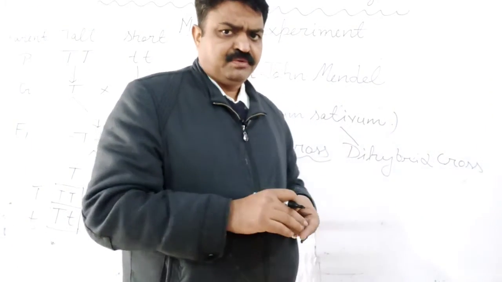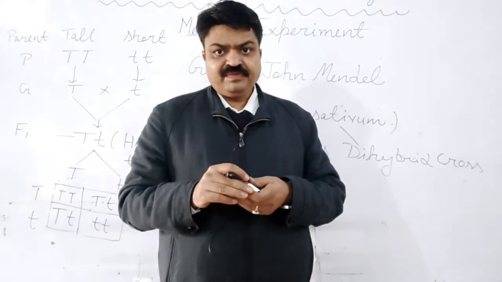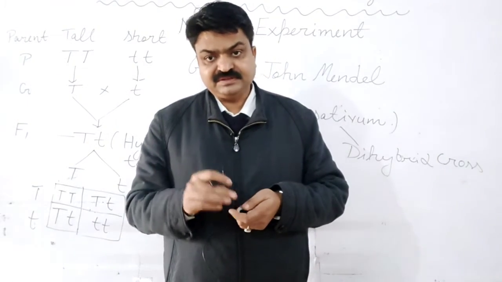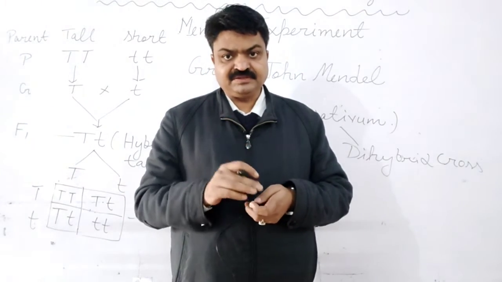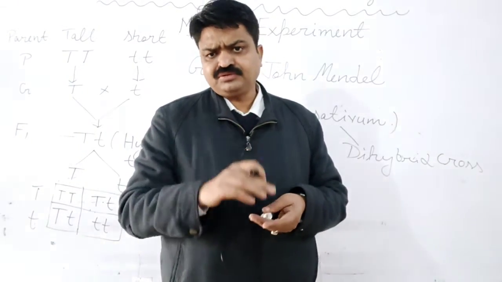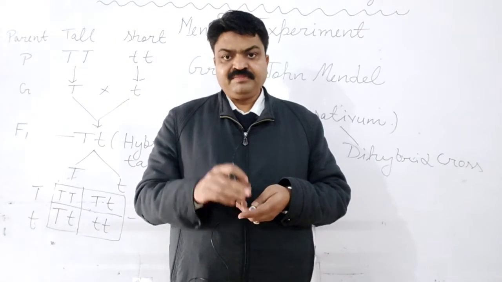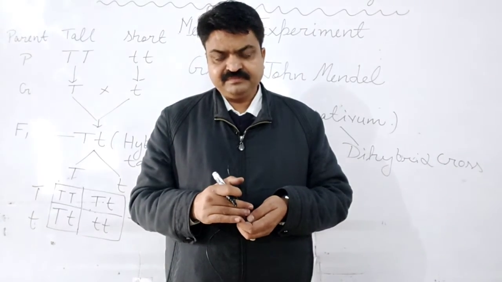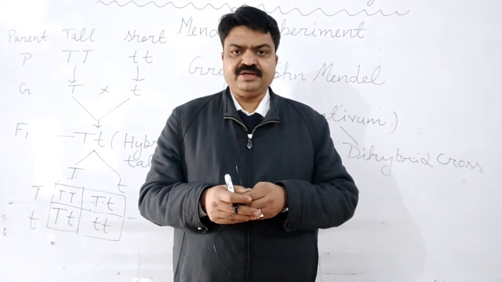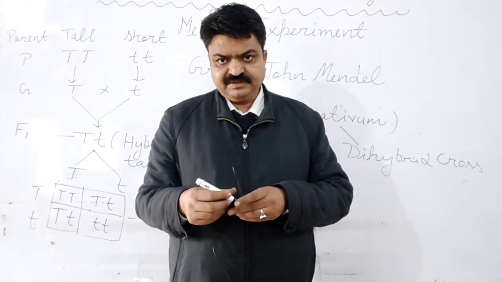Now with the help of this, what terms did he give? There are some traits that are expressed in the next generation, and those traits are known as dominant traits. Means there are some characters found in the living organism that are expressed in the next generation.